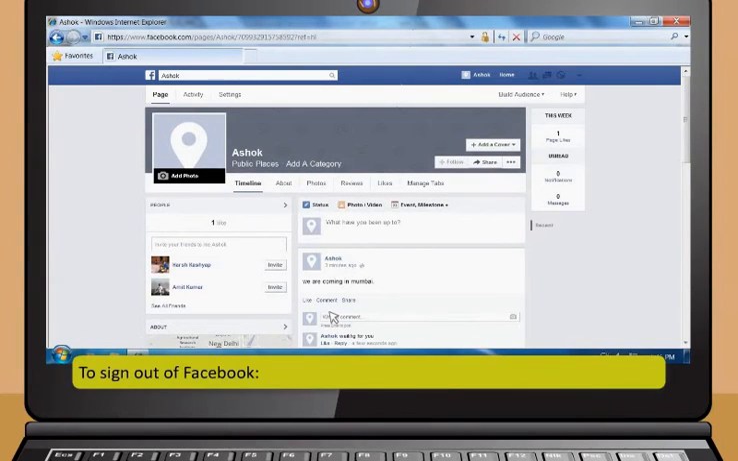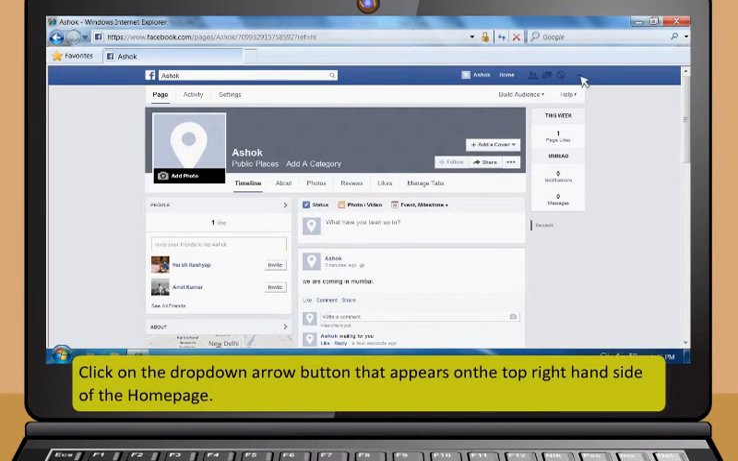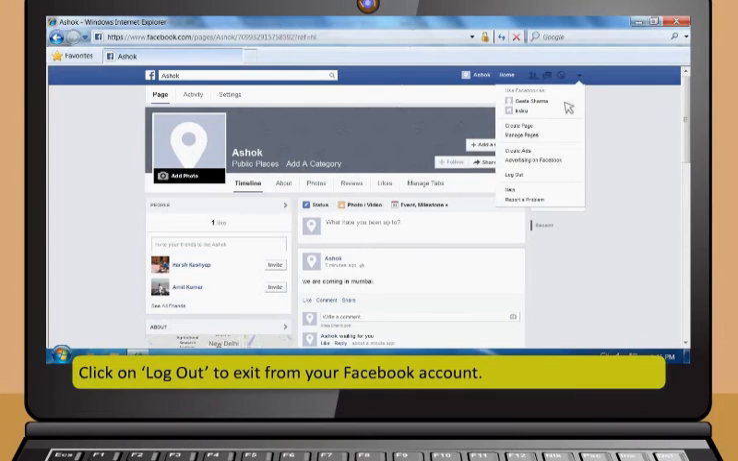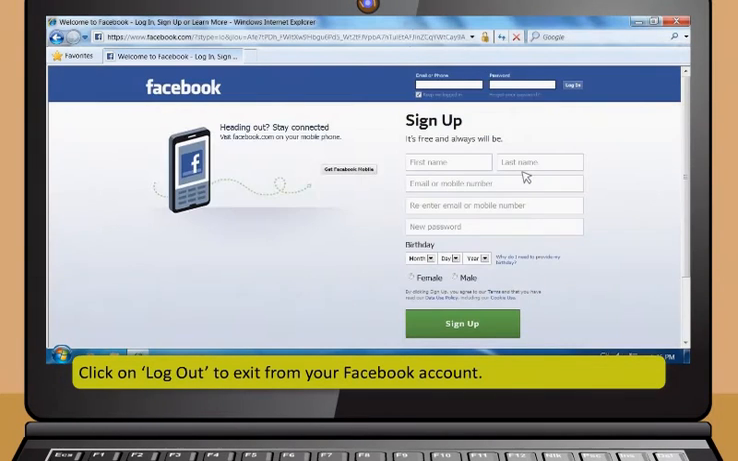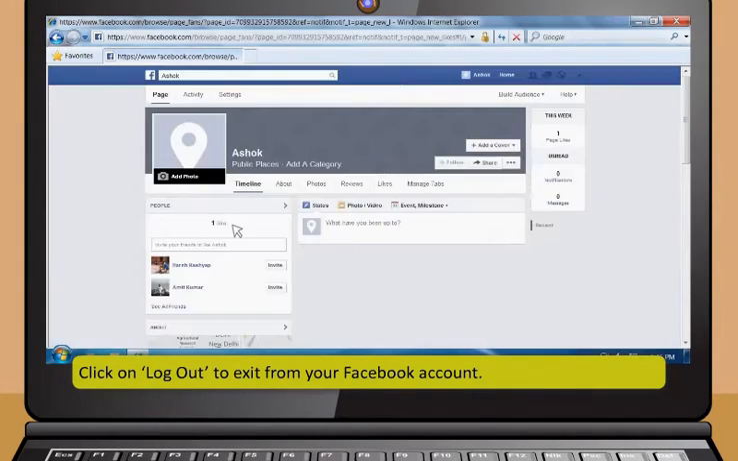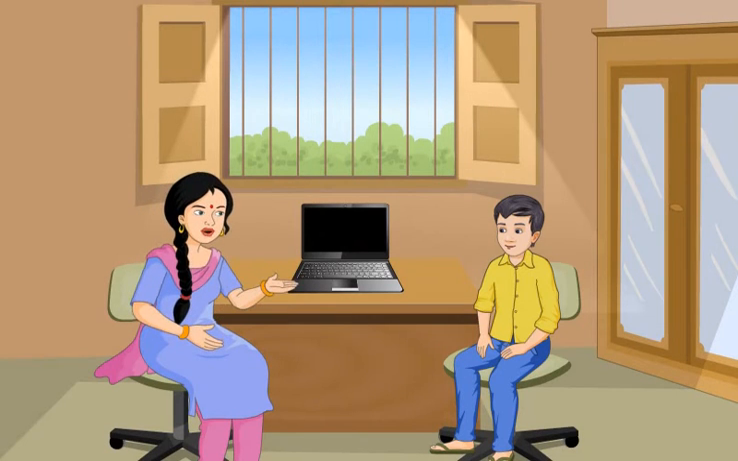Signing out of your Facebook account. To sign out of Facebook, click on the drop-down arrow button that appears on the top right-hand side of the home page. Click on Log Out to exit from your Facebook account. Now try to use Facebook yourself.